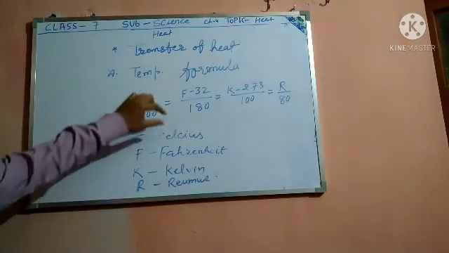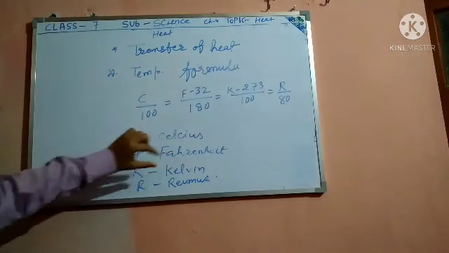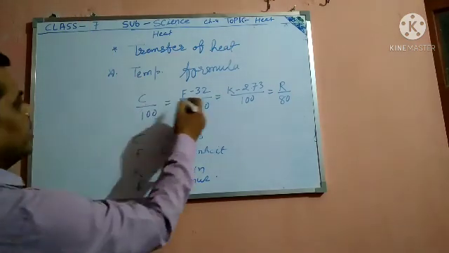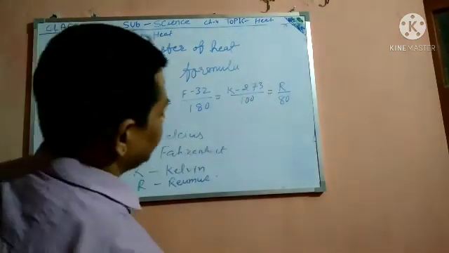So the temperature scales are Celsius, Fahrenheit, Kelvin, and Reaumur.